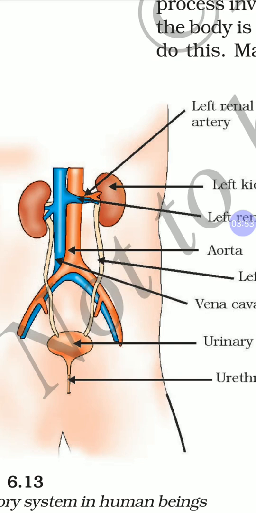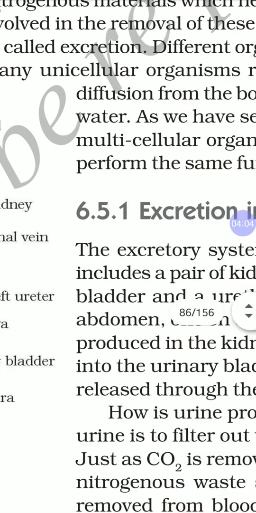You can see the two tubes coming, that is called ureter, and you can see a bag-like structure called urinary bladder. And at last, urethra.